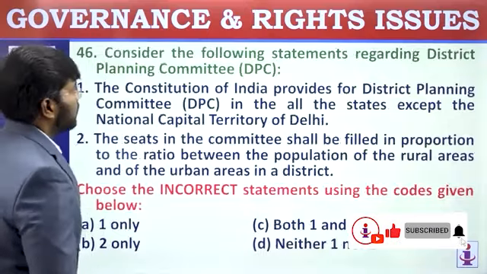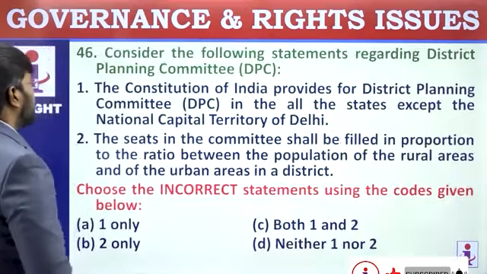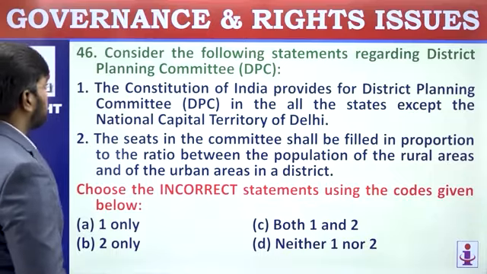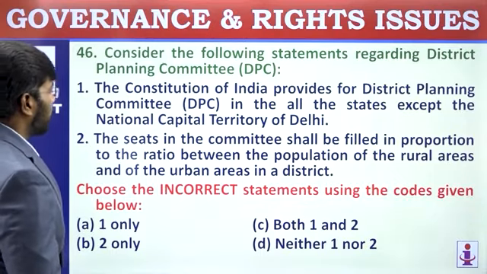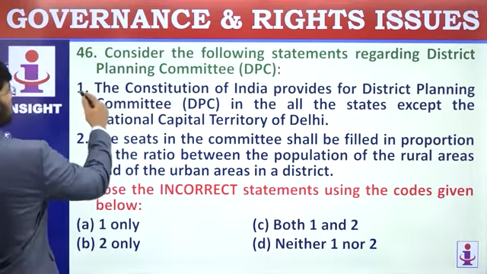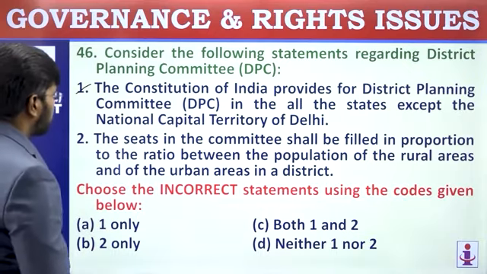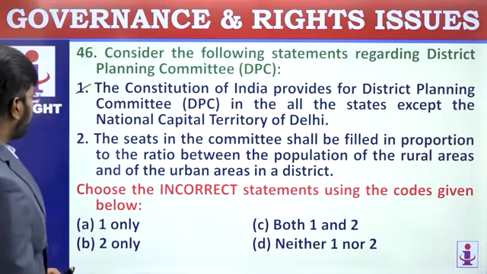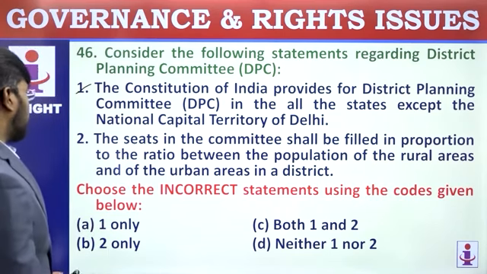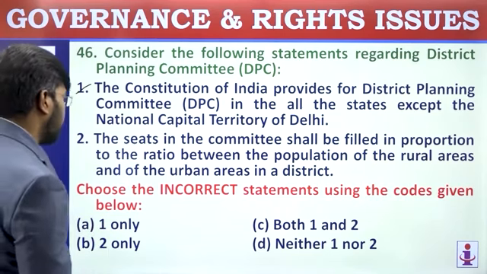Consider the following statements regarding the District Planning Committee. The Constitution of India provides for a District Planning Committee in all the states except the National Capital Territory of Delhi. Yeah, first statement is correct. And the seats in the committee shall be filled in proportion to the ratio between the population of rural areas and the urban areas in the district.